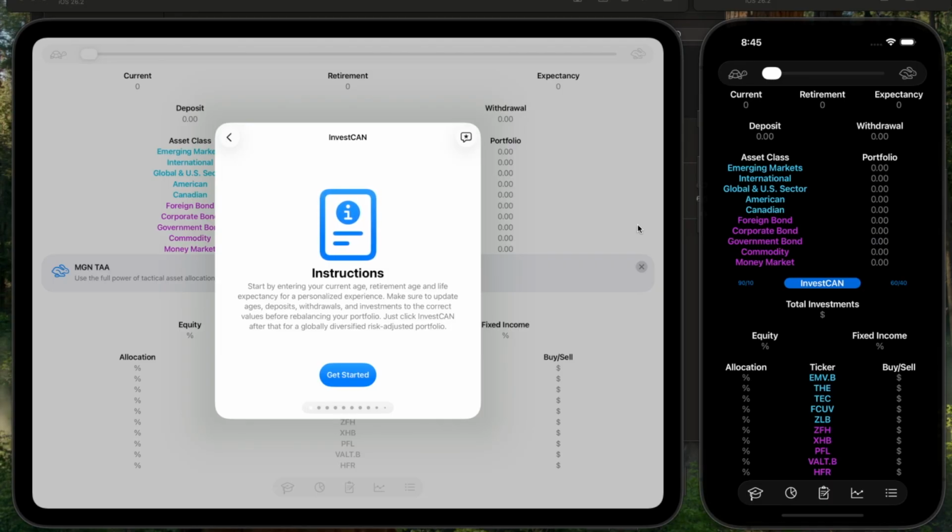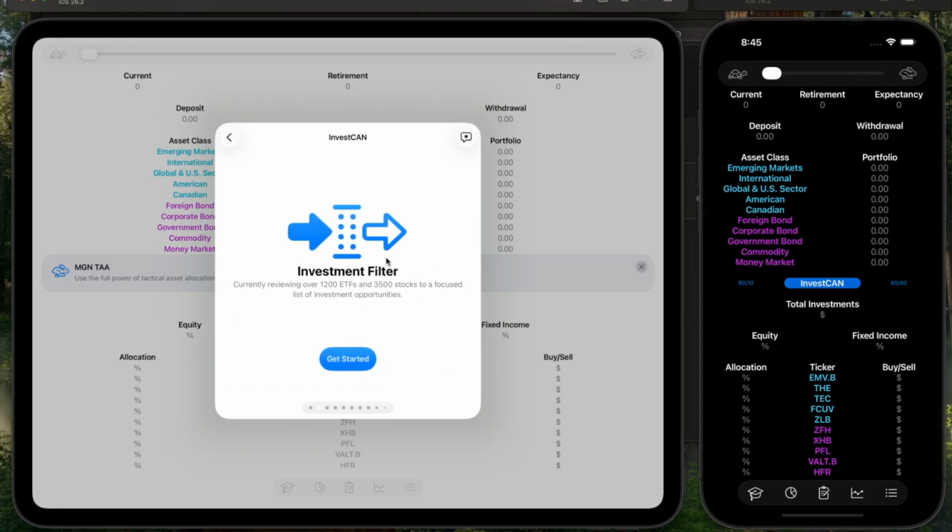The only thing I need to add is maybe a budgeter, but who really wants a budget app? Like all these tracking apps just basically show you what's on the bank statement. I still don't get it. So, instructions, how easy it is to plan your money. Just make sure you have your ages right and just make sure you have all where your money is correct. All your deposits, all your investments, and just click InvestCan.